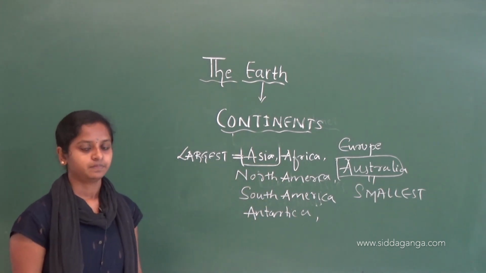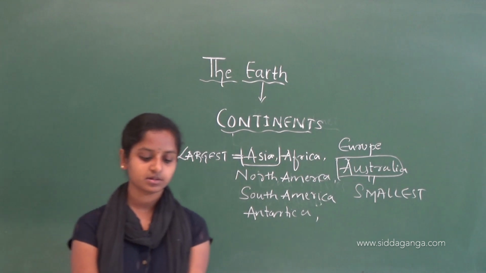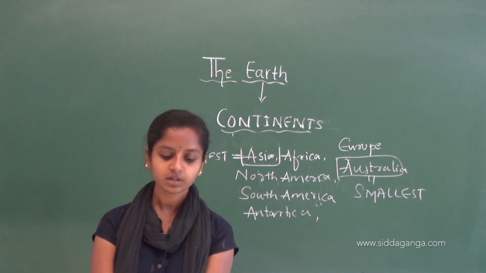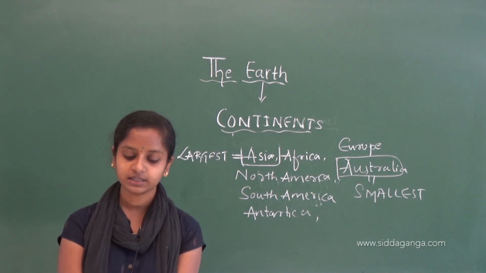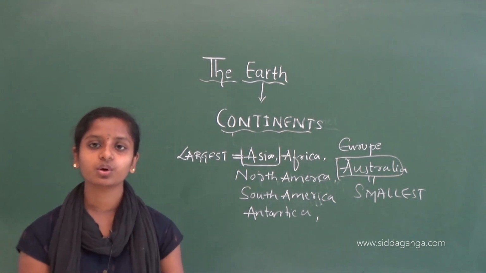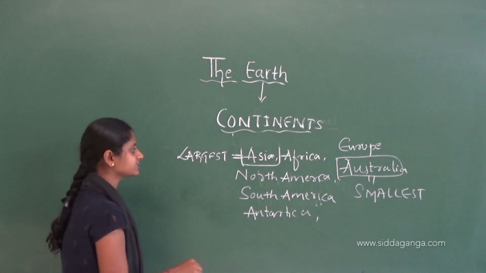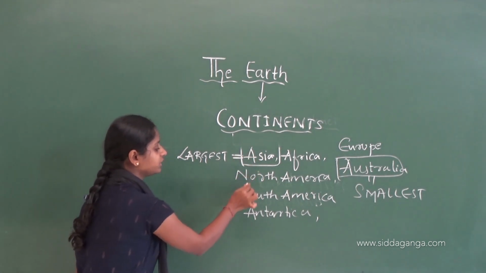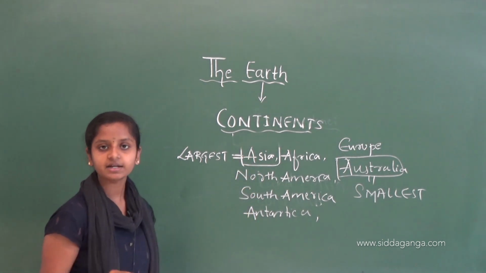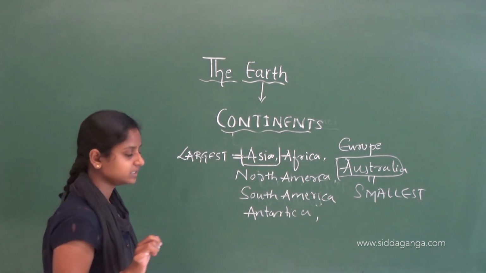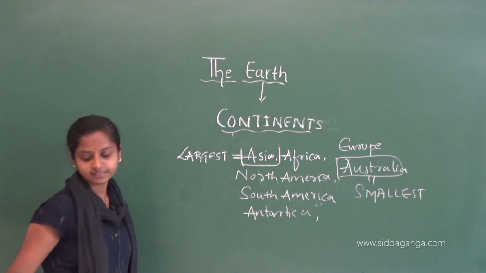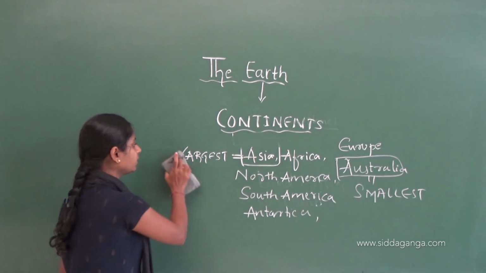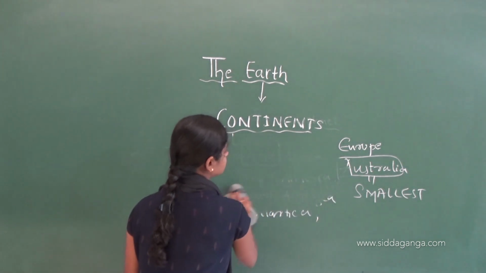Okay, then we see here that each continent is divided into countries. So each and every continent is divided into many countries. Take Asia. In Asia, we have many countries.